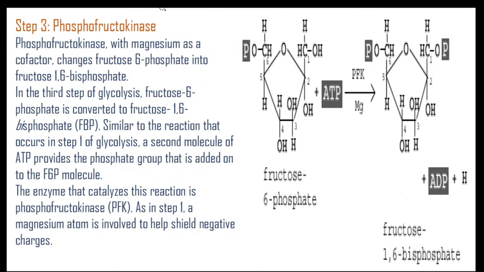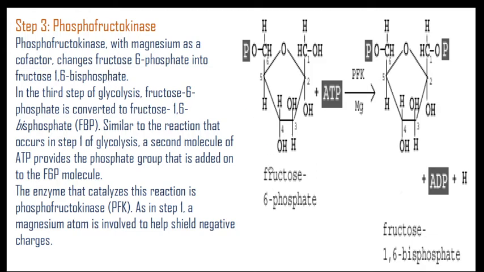Then we come to the third step, which is the phosphofructokinase enzyme combined with magnesium as a cofactor, which changes fructose 6-phosphate into fructose 1,6-bisphosphate.